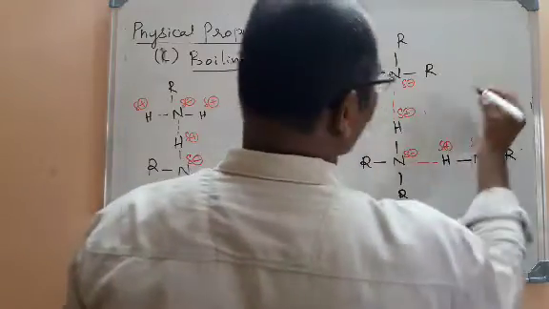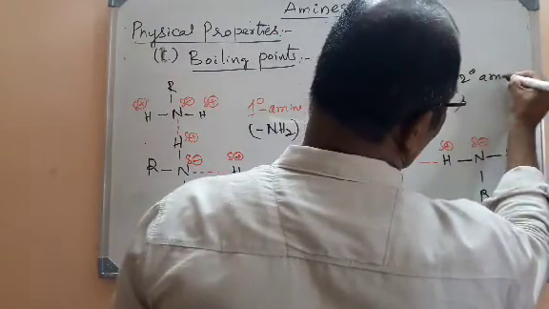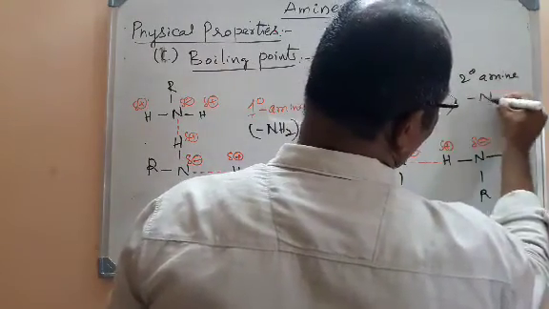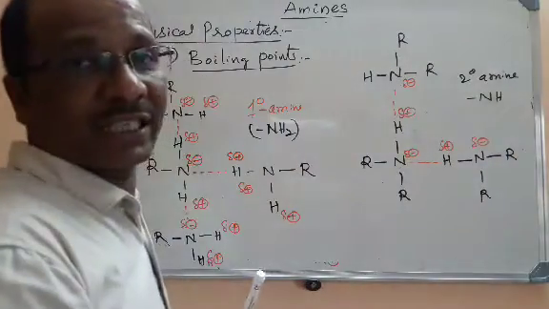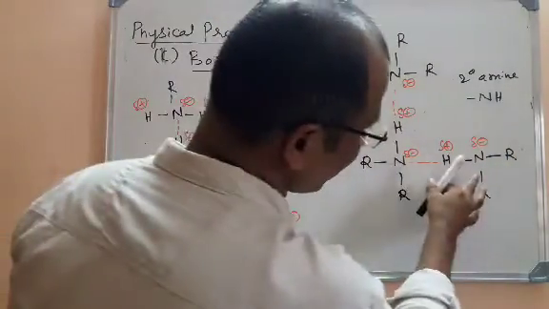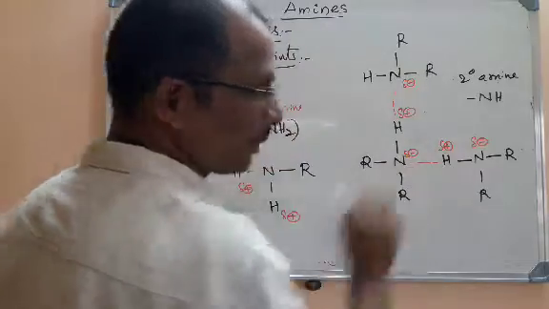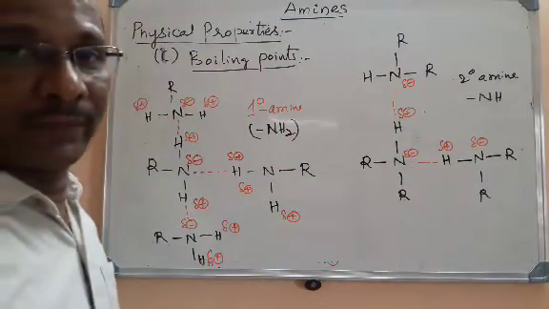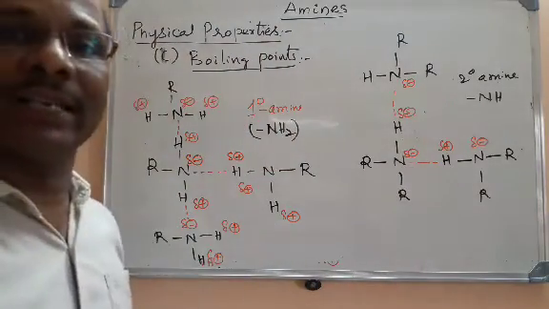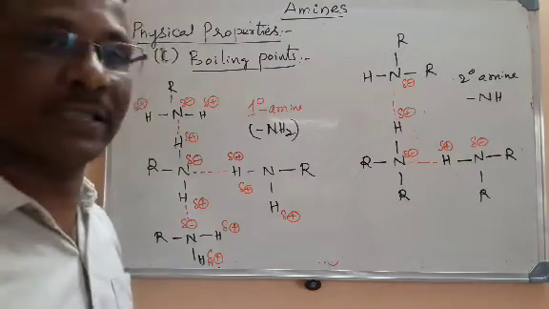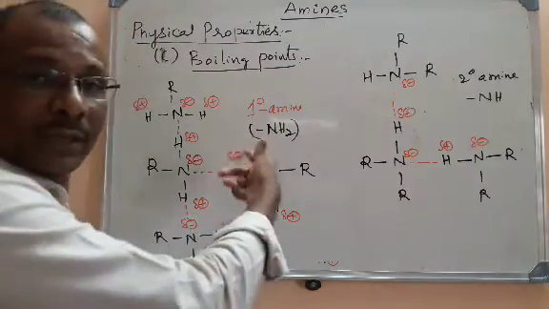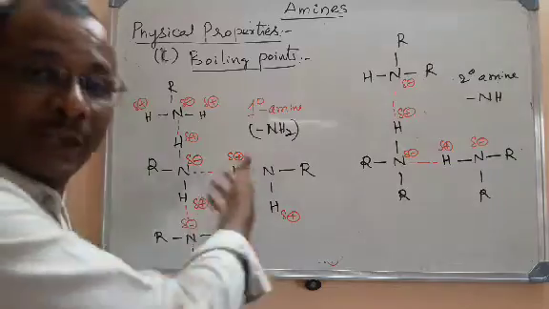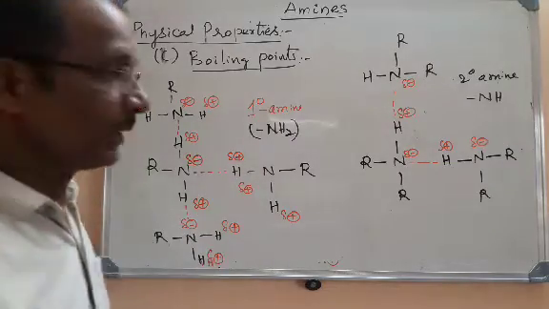Here it is a secondary amine. What we have? Only NH. Only one hydrogen is there on the nitrogen. So if you see here, only in two ways we have hydrogen bonding. But if you go for the tertiary amine, there are no hydrogens present on it. So extensive hydrogen bonding exists in primary amine.